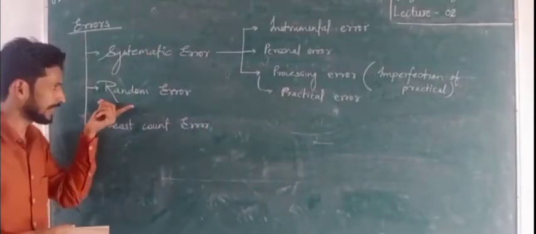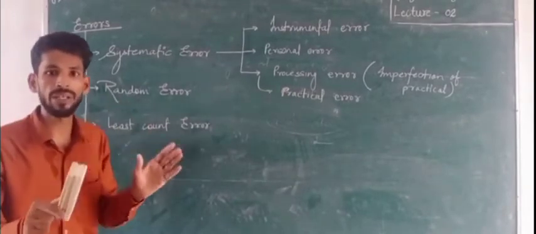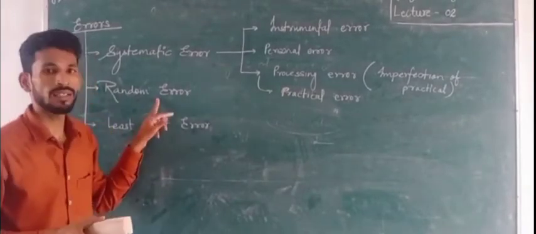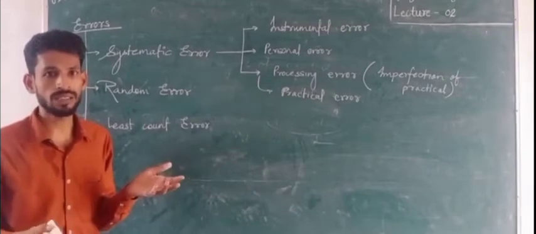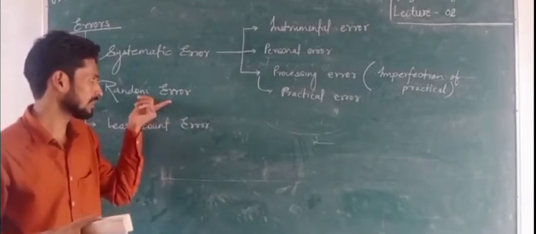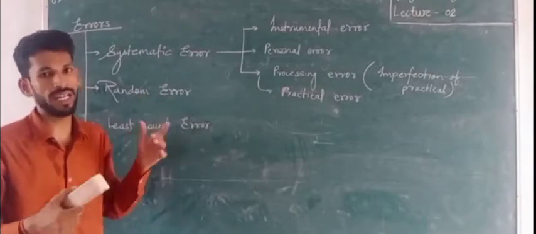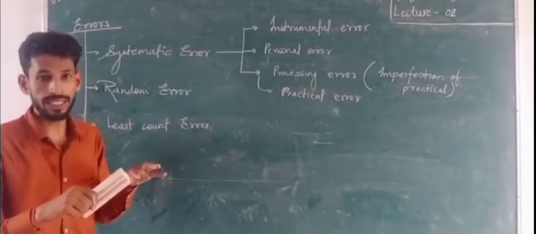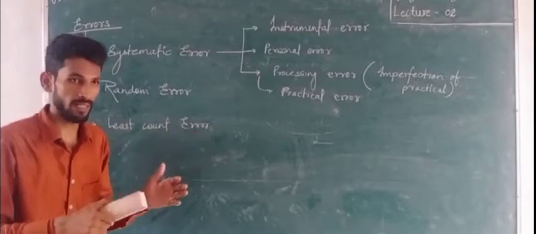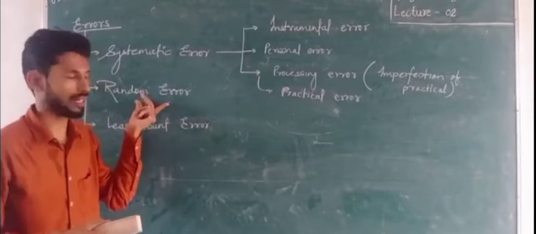But random error, irregularity, because this is the uncertainty in the measurement which is produced randomly, because it is not permanent. So its name is random error.